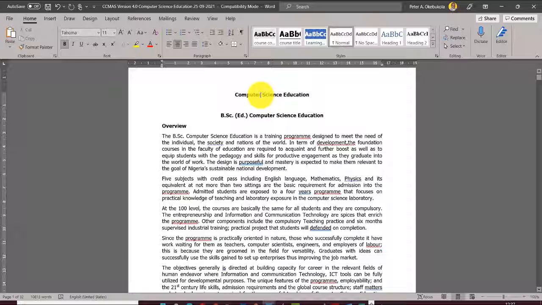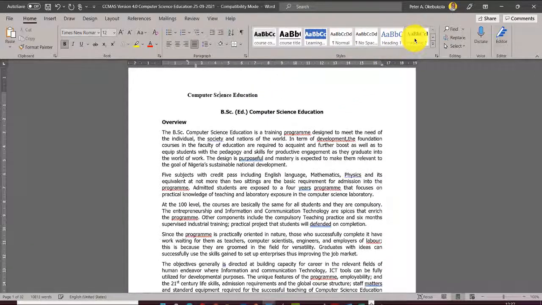So this first one, this program, computer science education, will take heading 2. Don't worry where it puts it. Just keep it like that. Take the default of Microsoft Word. Don't format anything. Just leave it like this.